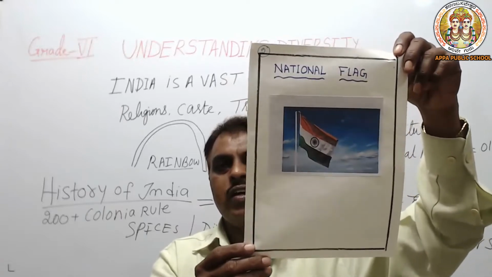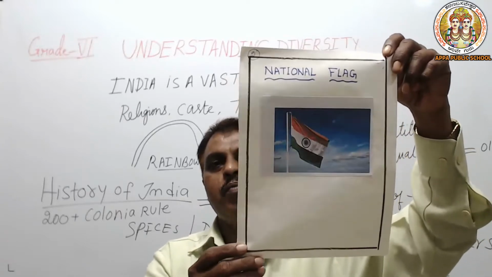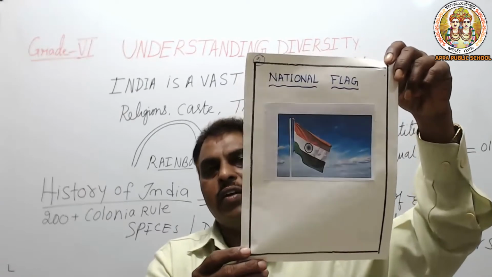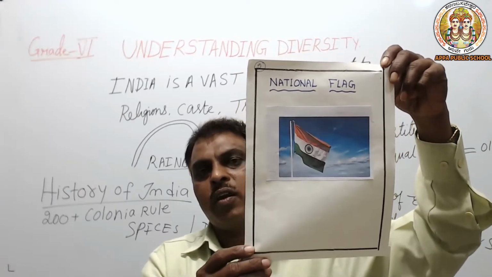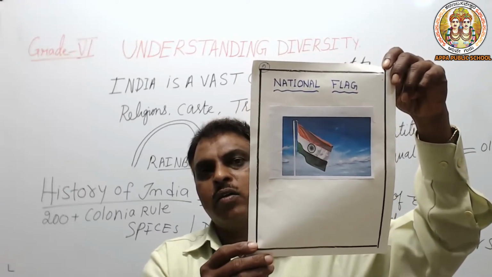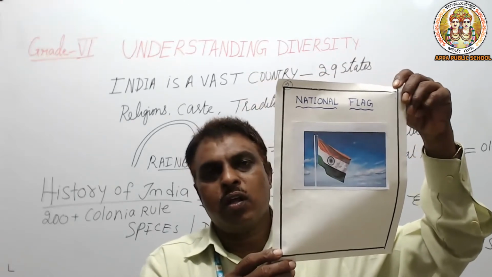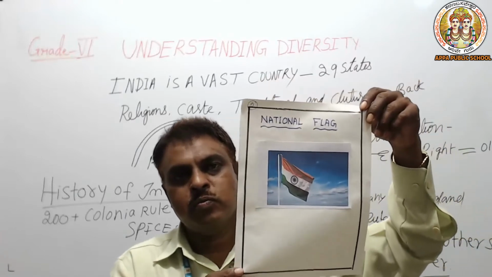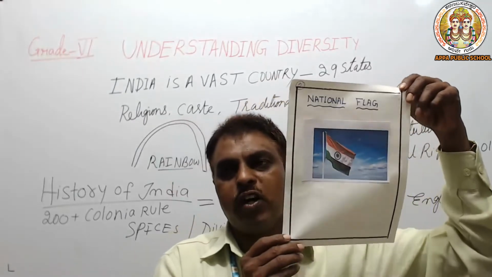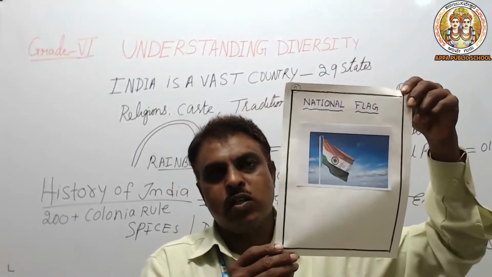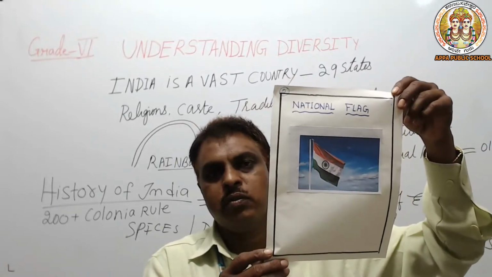This symbol shows that we are free from England, and after that we have been following the Indian Constitution. We have all the fundamental rights, equal rights for everyone.